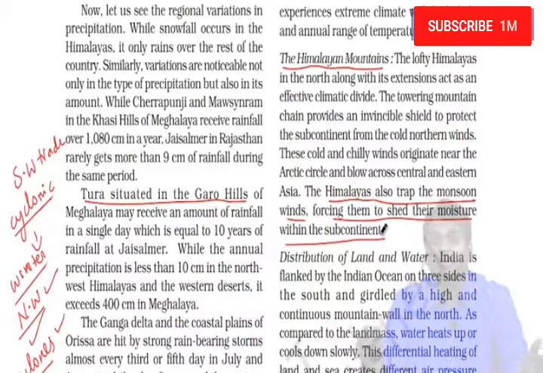If the Himalayas were not there, then this moisture, rather than falling on the plains, would have moved ahead and would not have given much rainfall at all. So it's very important for us to understand this. That is, the Himalayas act as a shield against the cold winds, and the Himalayas also help us to get heavy rainfall from the monsoon as well.